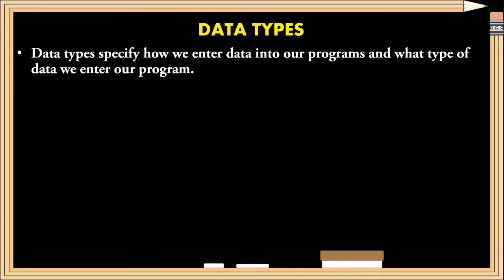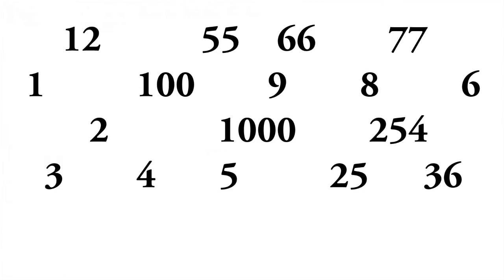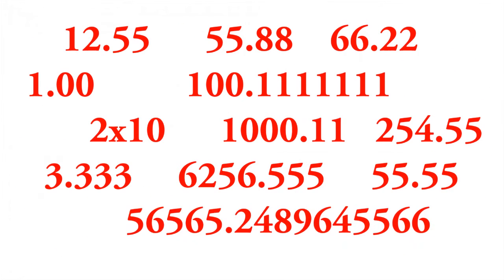The data types specify how we enter data into our programs and what type of data we are going to use in our program. For example, we may be using positive numbers or negative numbers, floating numbers, or alphabets like capital letters and small letters.